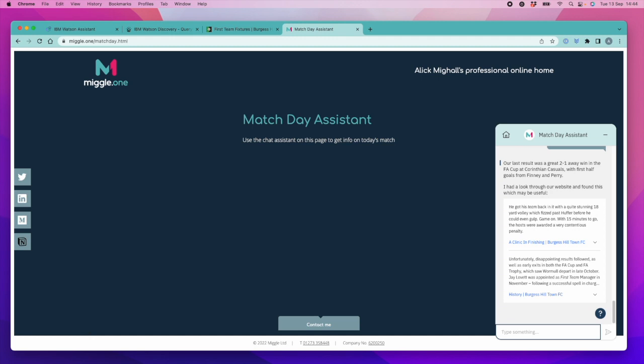Our last result was a great 2-1 away win in the FA Cup at Corinthian Casuals. But then you'll see that it also does this search afterwards to look through the website in terms of what else it can find on results.